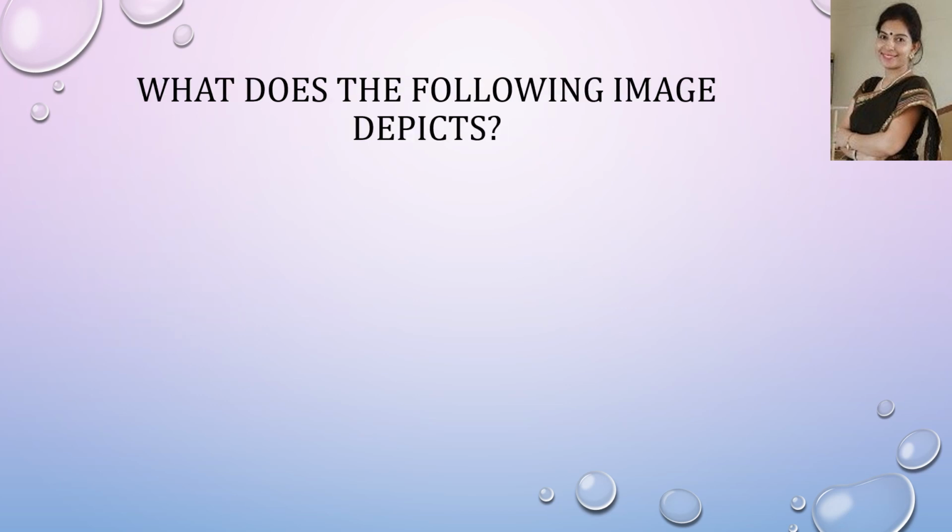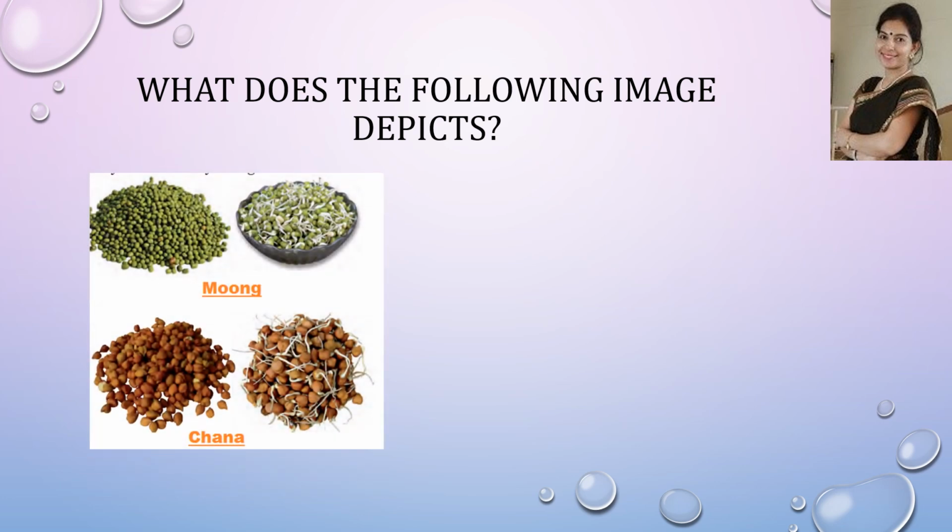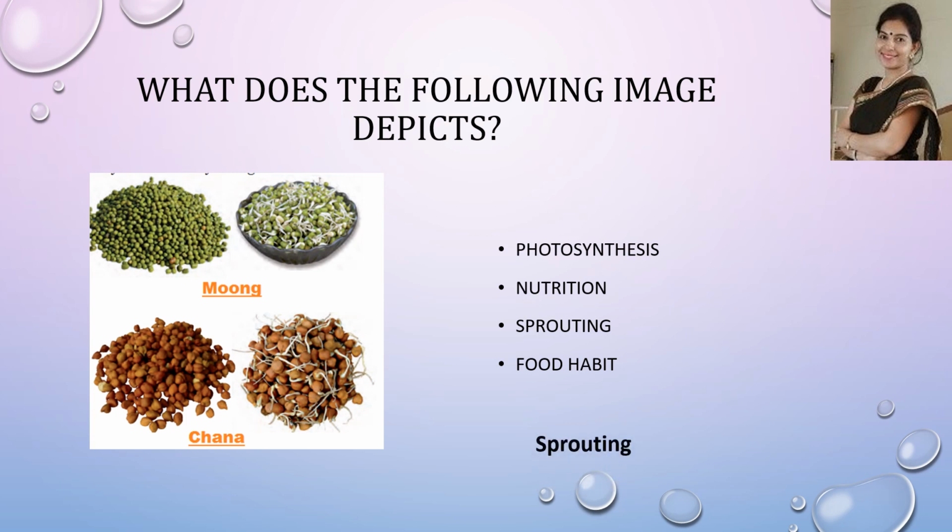Question: what does the following image depict? Your options are photosynthesis, nutrition, sprouting, or food habit. What does this image depict? The answer is sprouting. You can see the tiny white colored structures which are sprouted seeds.